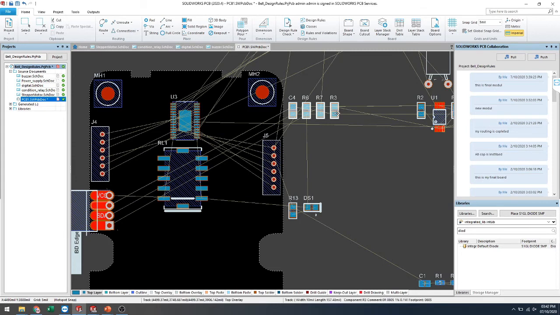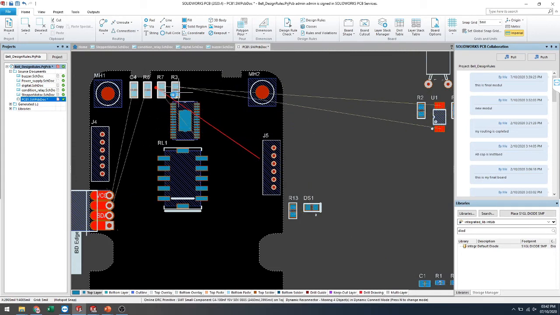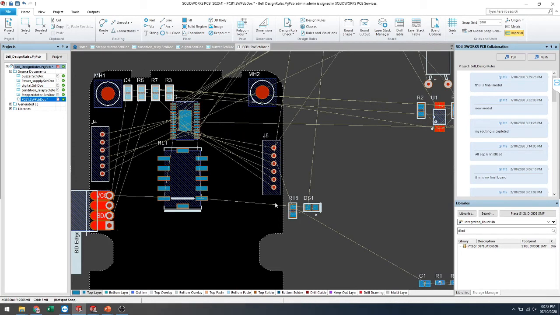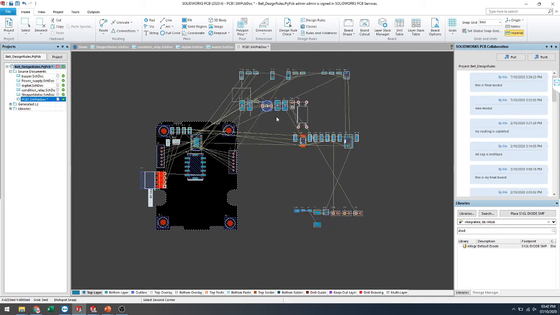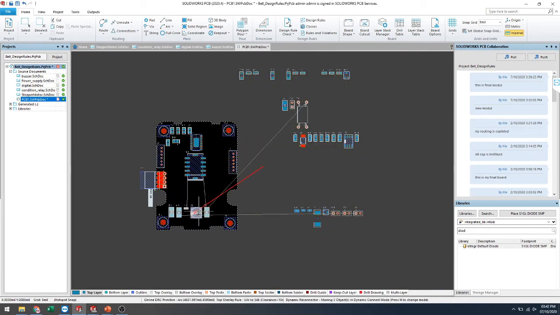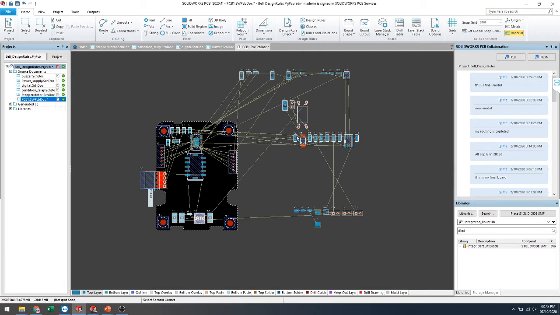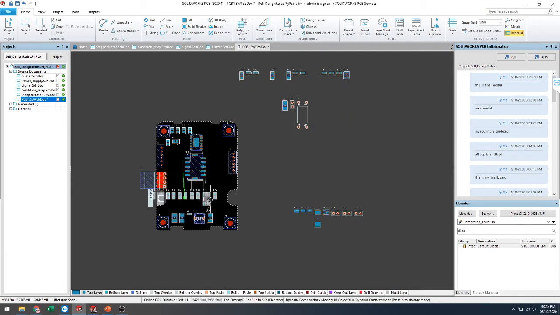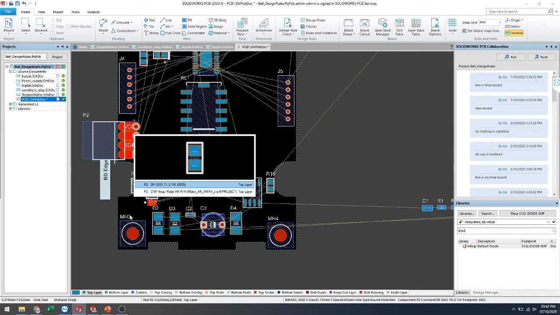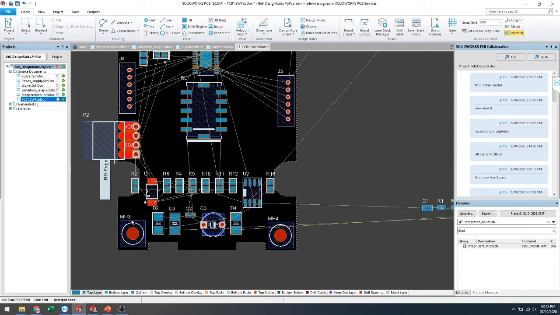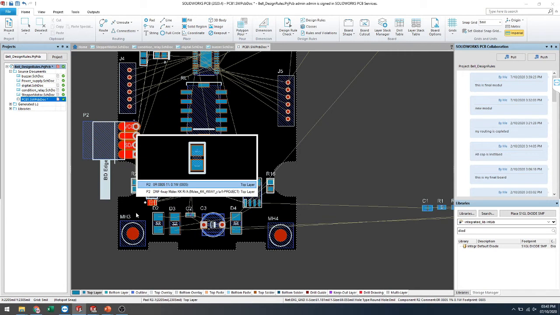Okay, and here I'll import this one here. You can manage all the symbols with a drag and drop process.